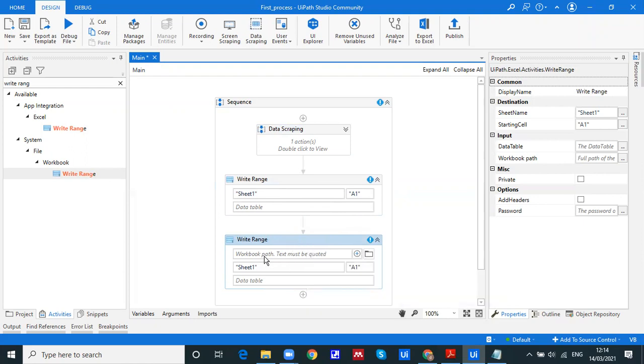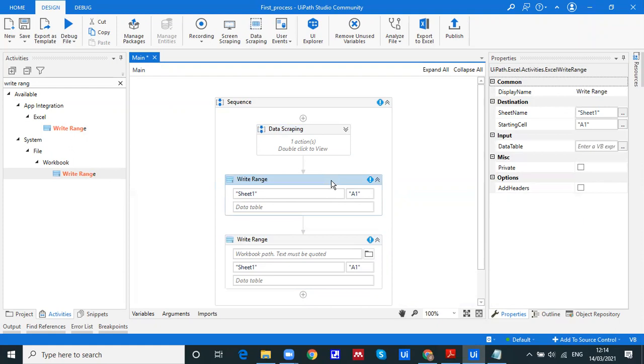But in case of write range, we have the file path. Okay, so the thing is, when to use Excel and when to use workbook? The simple difference is: if you want to do multiple processes on the same Excel, I'm repeating the statement, then use Excel related activities.